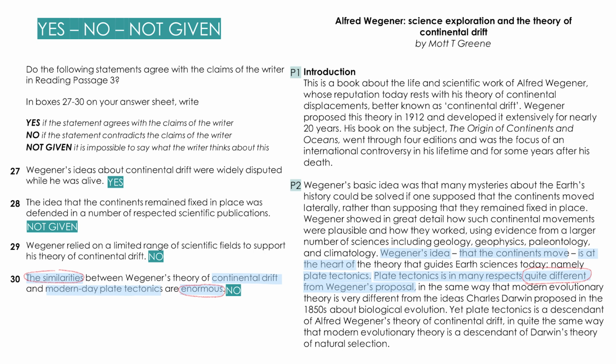And if you have a look at this set of answers, we have 1 yes, 1 not given, and 2 no's. So we've used all 3 options, which is quite common for a set of yes, no, not given or true, false, not given questions. Although this is not guaranteed, I've seen it many times in many different tests.